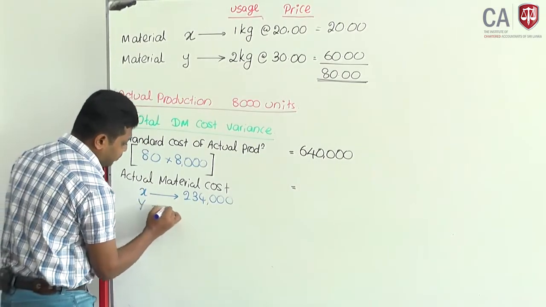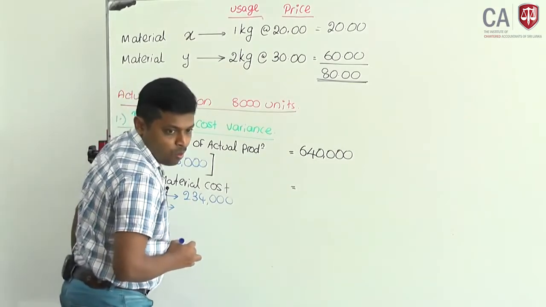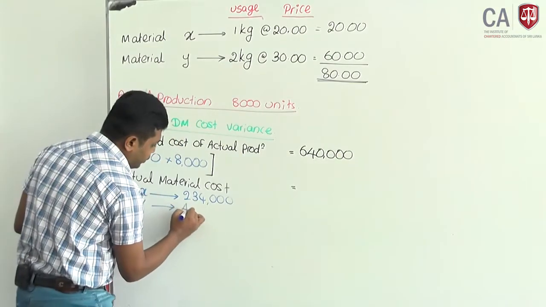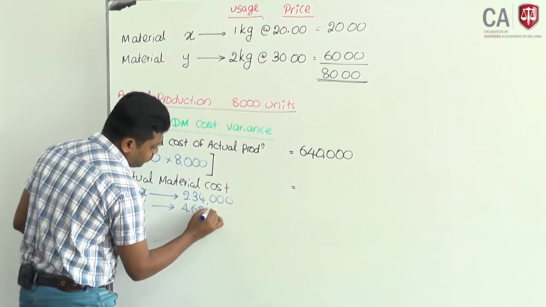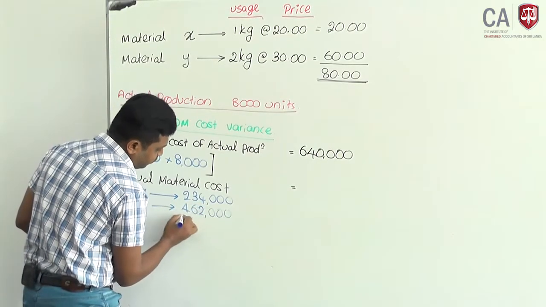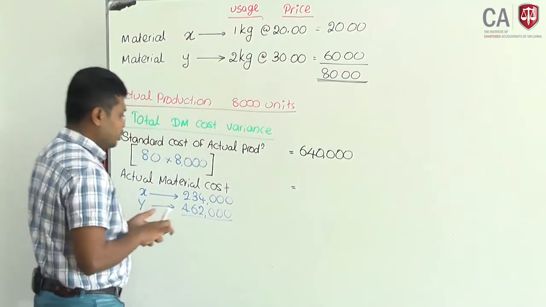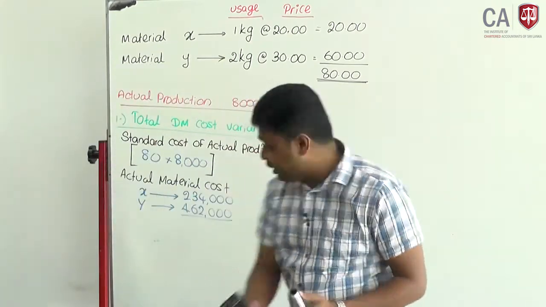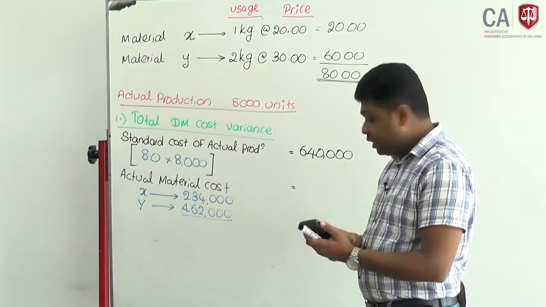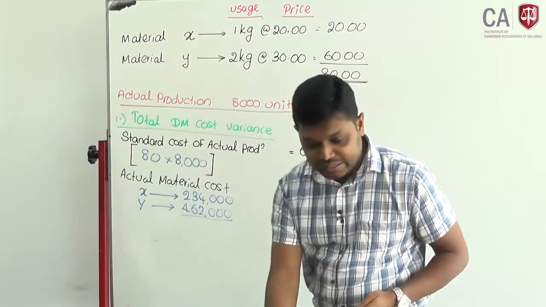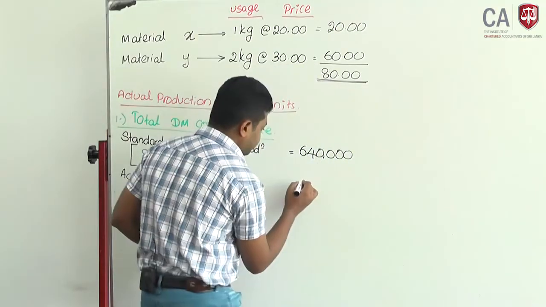Material Y, 462,000. Take the total, 234 plus 462, 696,000 is the actual cost.